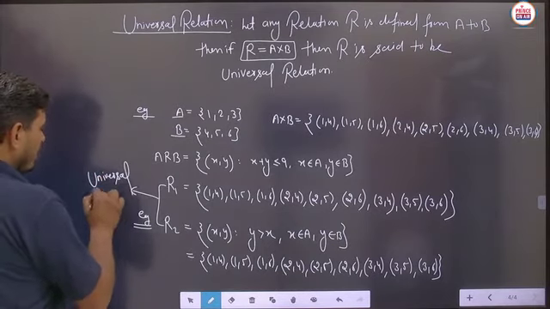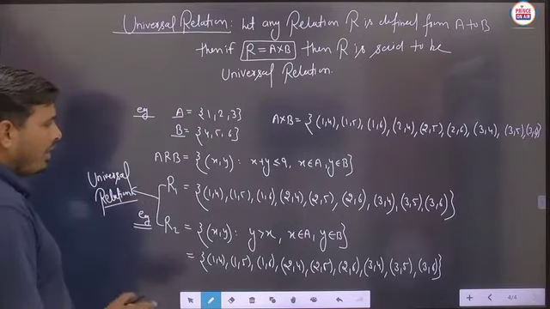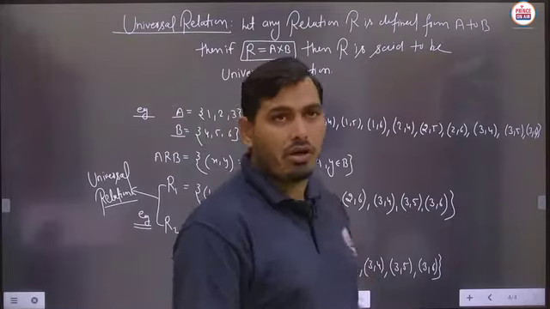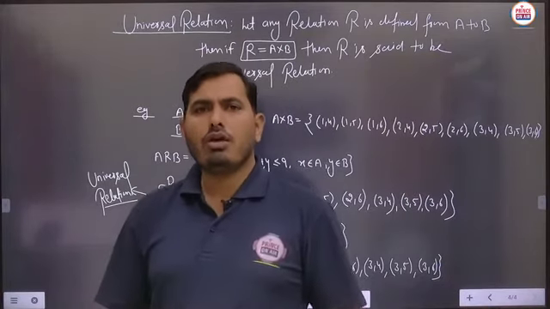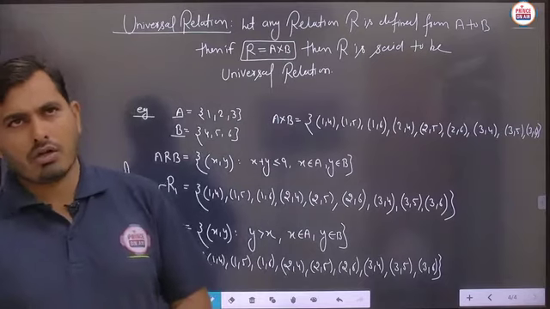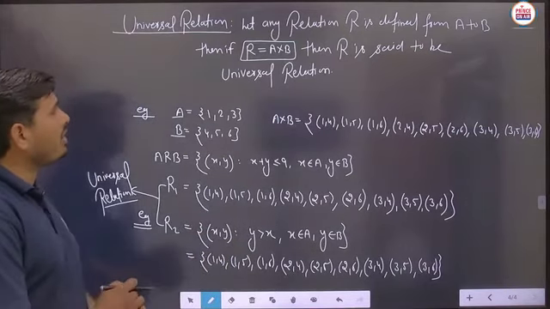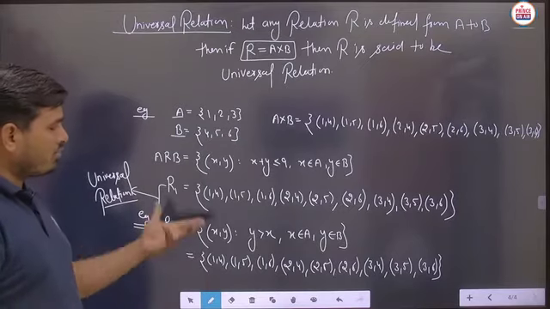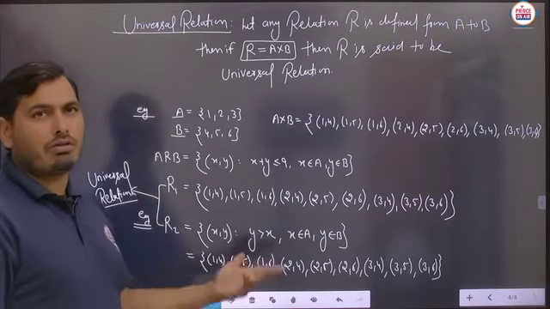Is it to be clear? So I think the definition of universal relation is very simple, and you can just simplify the expression of the given relation, and you can check whether the given relation is said to be the universal relation or not. So this is the basic type of relation. The very first type of relation we are taking as the universal relation, and according to these examples you can just identify whether the given relation R is said to be universal or not.